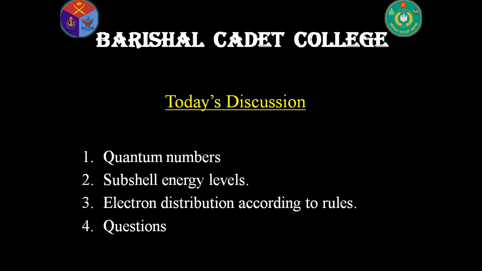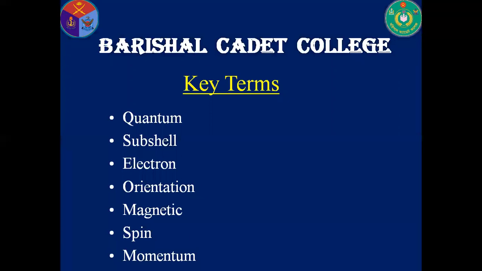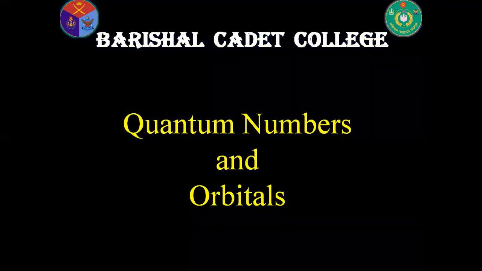Today's discussion covers quantum numbers, electron bearing capacity in different orbitals, sub energy levels, rules of electron distribution, and questions on this discussion. Key terms of this session today: quantum, subshell, electron, orientation, magnetic, spin, and momentum. Quantum numbers and different orbitals, first topic.